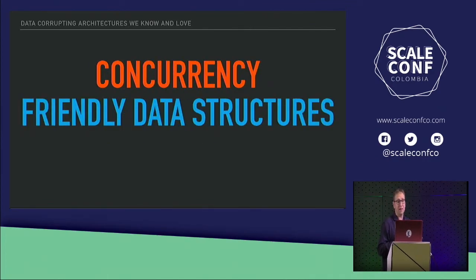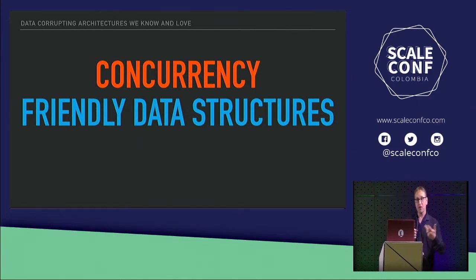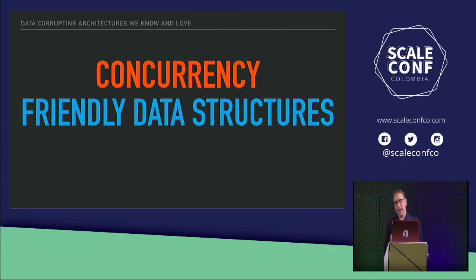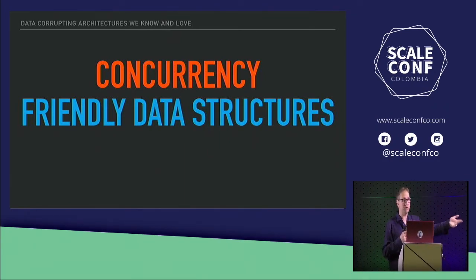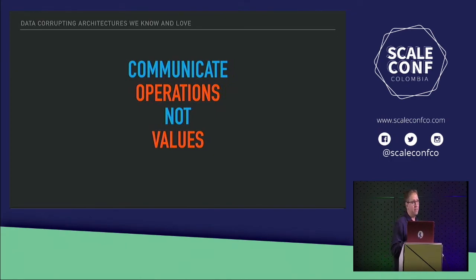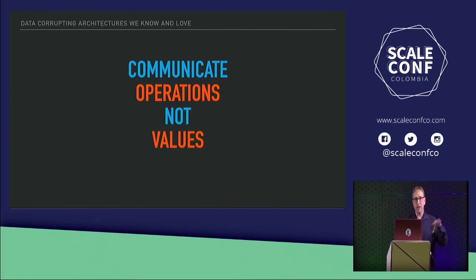Perhaps you want to use concurrency-friendly data structures. The biggest example of this is CRDTs. These are data structures designed with rules built into them so that you can have multiple different writers writing into them at the same time. And there'll be rules for what to do if two things try to change the same data. There's going to be some type of knowable rule for how this happens, and you build your system around that, right?